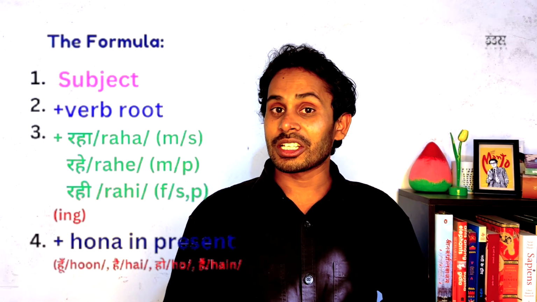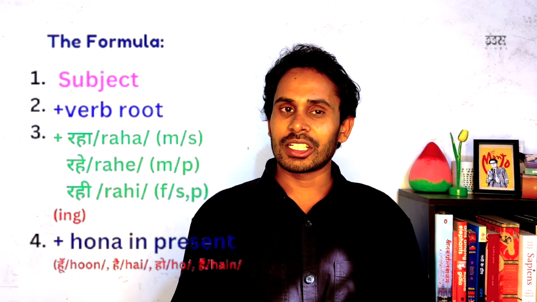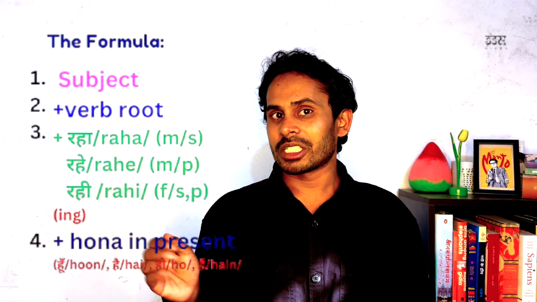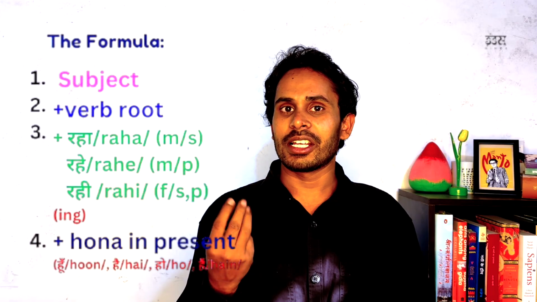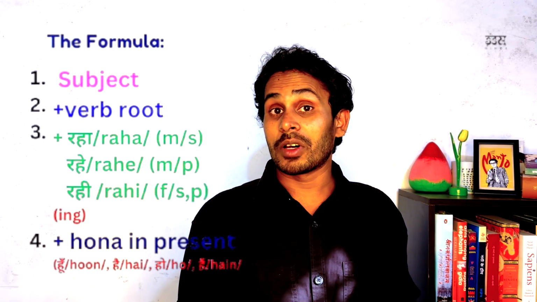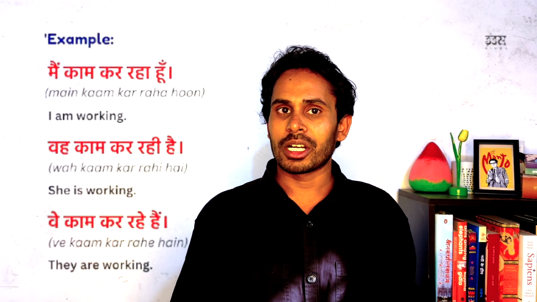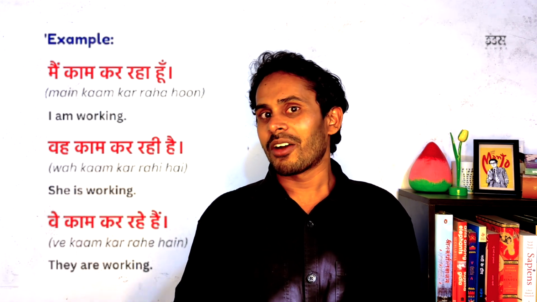The structure is straightforward. You take the subject, add the verb root, and then the progressive participle, which is raha, rahe, and rahi, and finally the form of the verb to be, which is hona, in present tense, right? For example, मैं काम कर रहा हूँ, I am working, वह काम कर रही है, she is working, and वे काम कर रहे हैं, they are working.